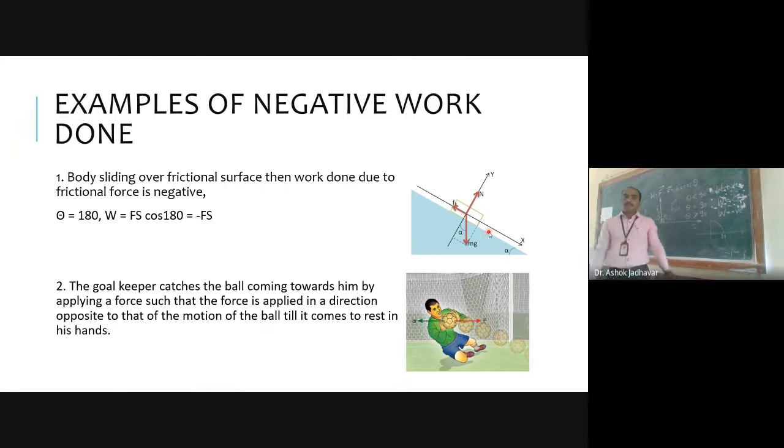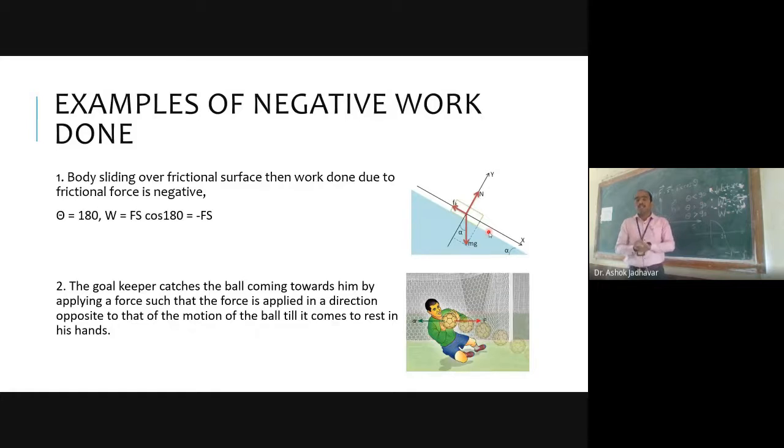Okay. Now let us look at another example, showing the diagram. There is one goalkeeper who tries to catch the ball which is coming towards him by applying force. When someone kicks the football, and the football is coming towards the goalkeeper, what does he have to do? He has to apply some force on the football, and only then can he stop the football.